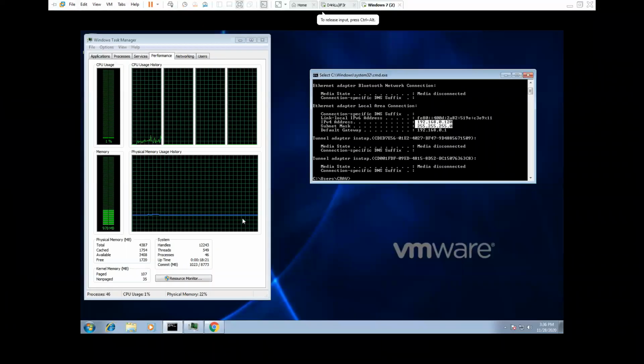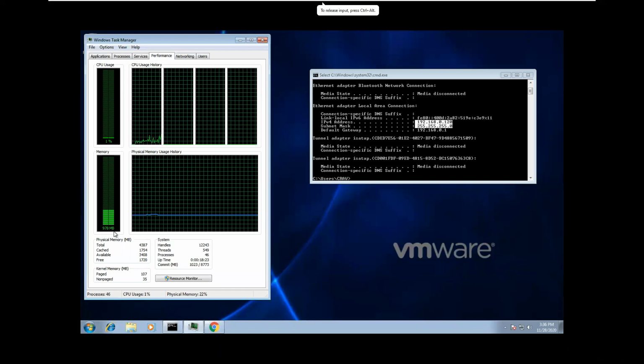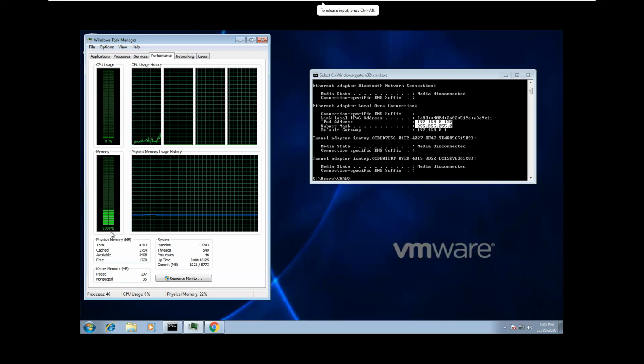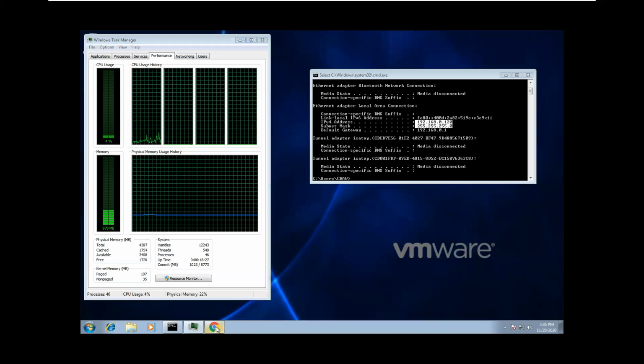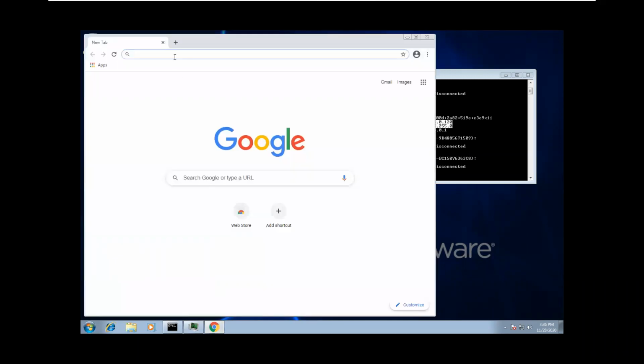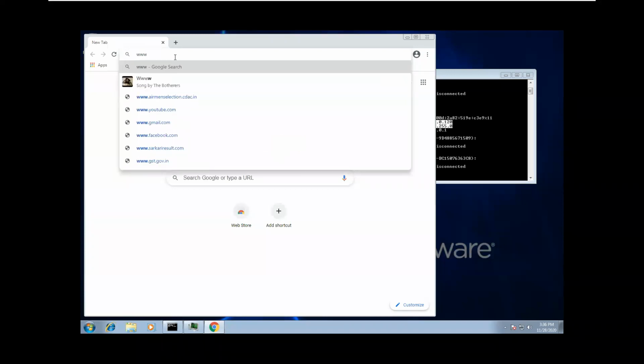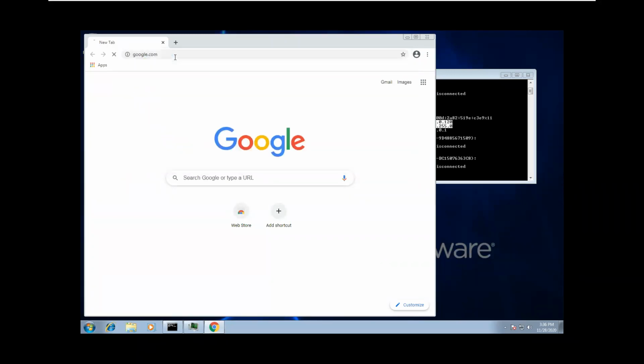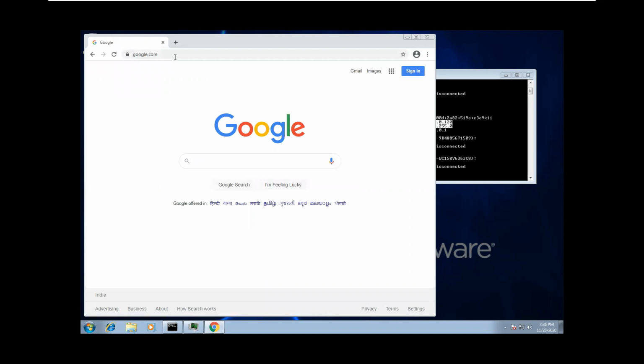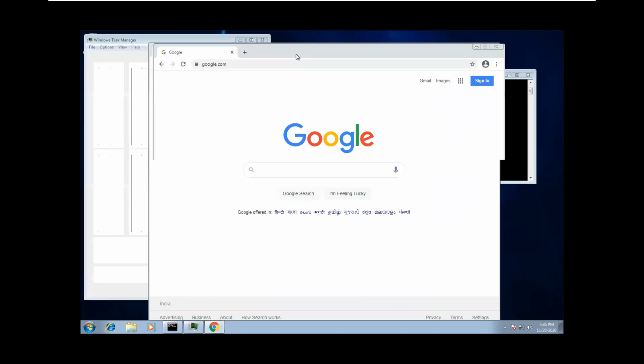But if you look over here, it's going to consume the memory in a different way. For example, if I use Chrome and open google.com over here, you can see it's going to take time to load because the memory is being consumed.